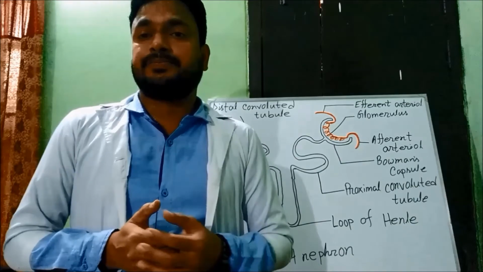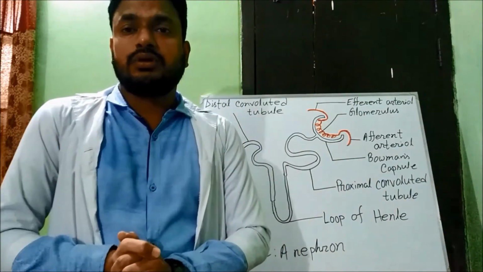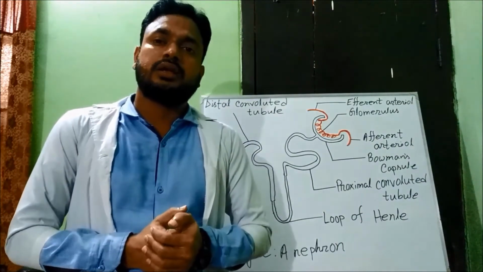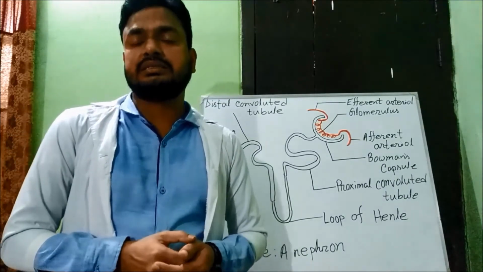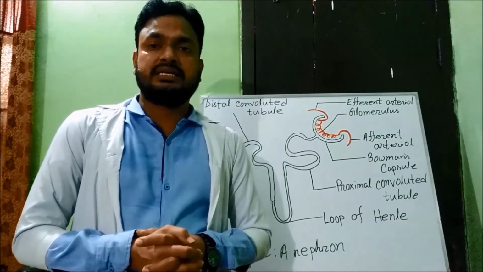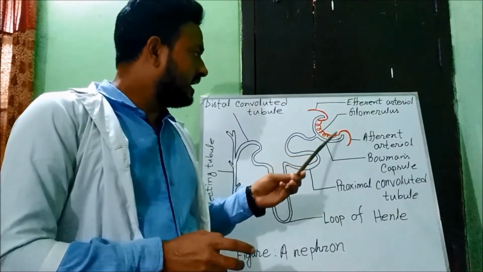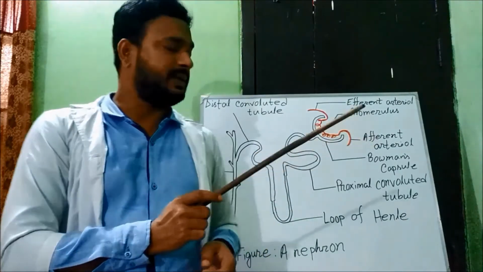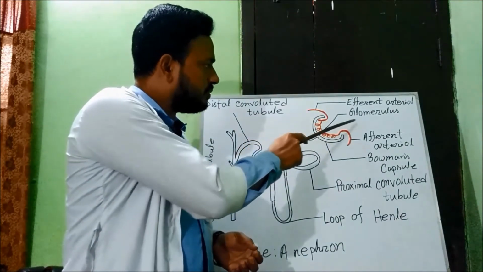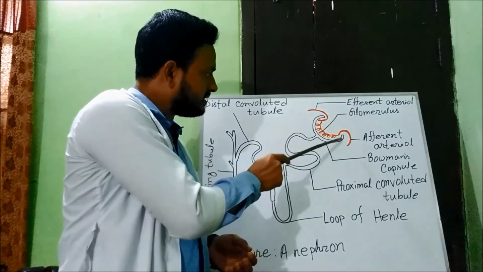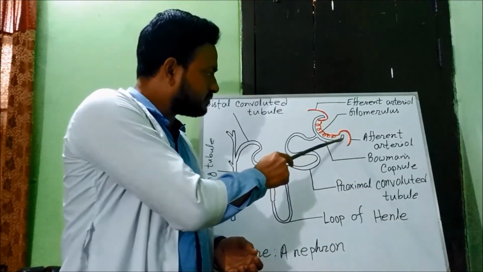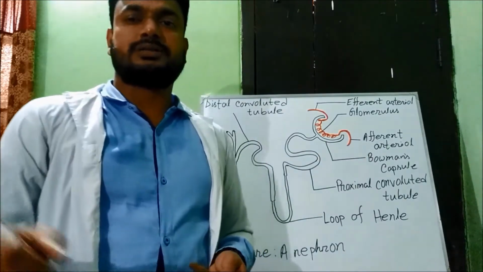Each nephron is composed of a renal corpuscle or Malpighian body and a renal tubule. The renal corpuscle is divided into two parts, that is glomerulus and Bowman's capsule. This is the glomerulus and this is the capsule-like Bowman's capsule. So Bowman's capsule encloses the glomerulus.